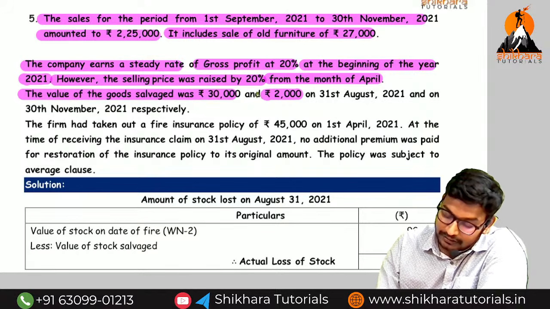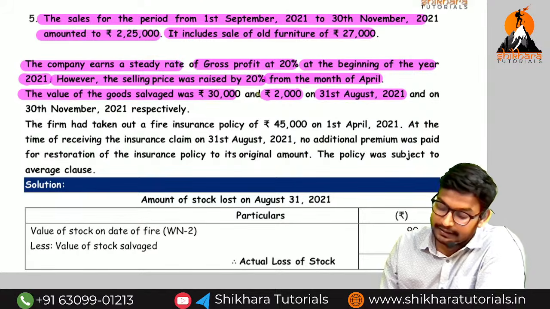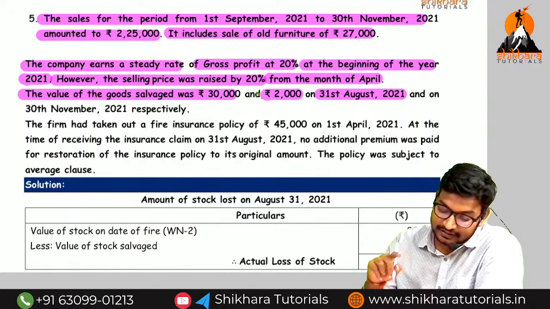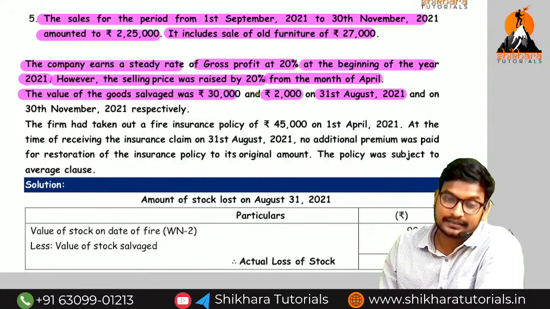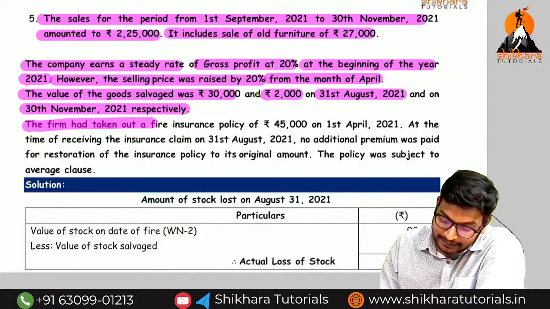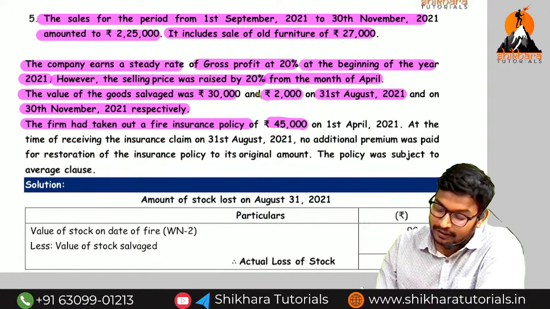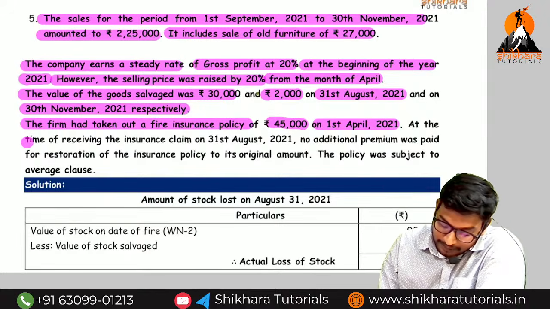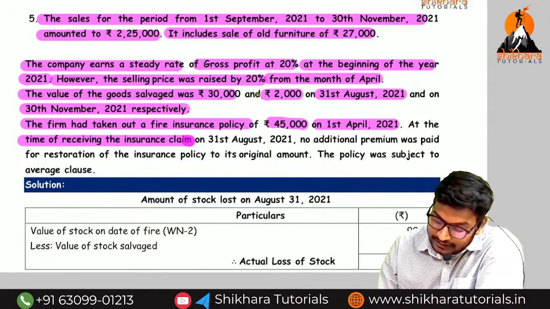The value of the goods lost is how much? 30,000 and 2,000. For 30,000, on which date? 31st August 2021. That means first time loss or second time loss? First time loss, and 2,000 is the second time. So always take the values respectively. The firm had taken a fire insurance policy of how much? 45,000 on 1st April 2021, at the time of receiving the insurance claim on 31st August 2021.